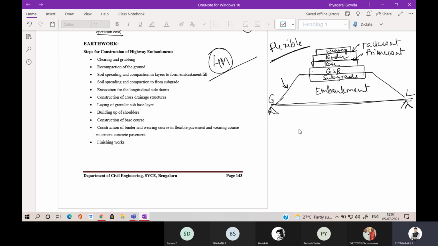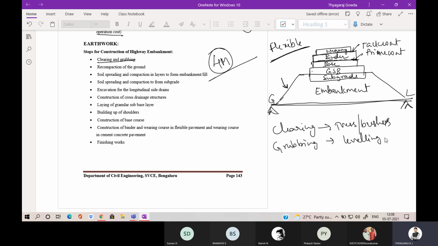What are all the steps you are going to follow? First one is clearing and grubbing. Clearing and grubbing means when you are constructing a new road, the trees will be there, right? The bushes will be there. So clearing those trees and bushes, and grubbing means leveling, making the leveling of the existing ground. So the first and foremost step is clearing and grubbing.